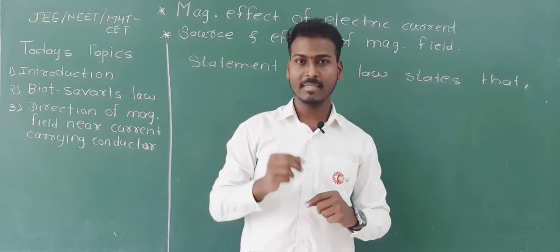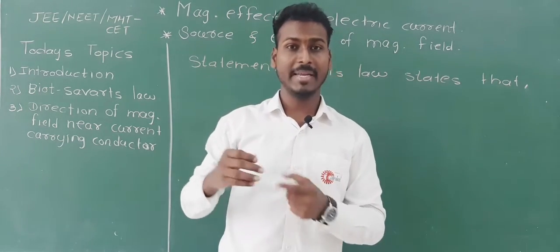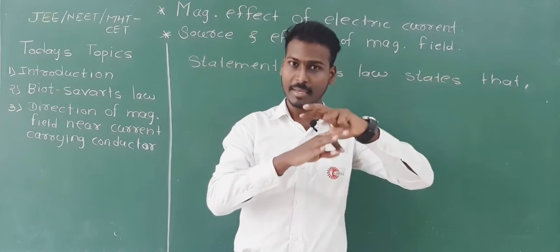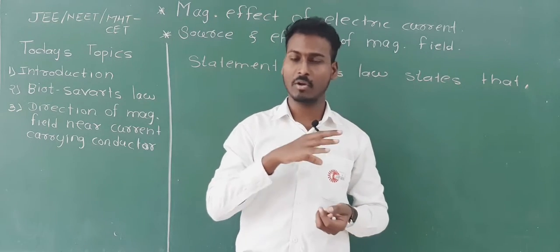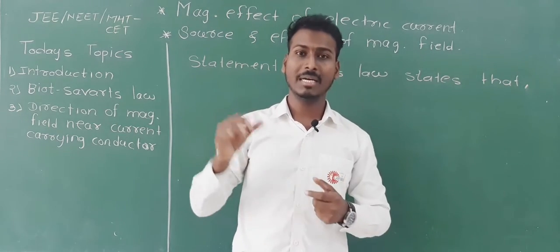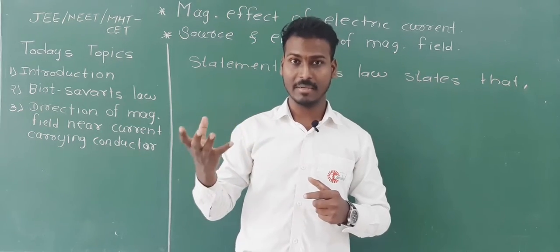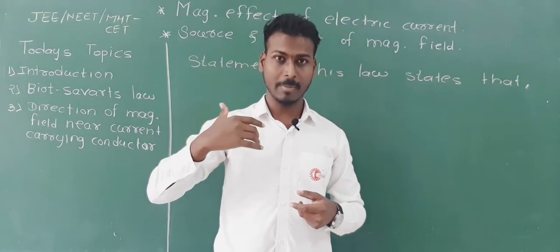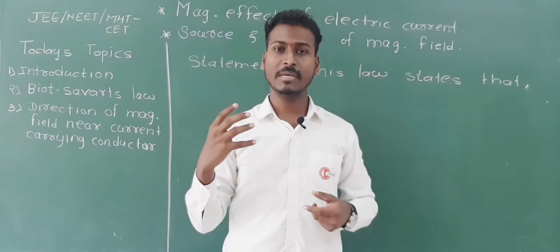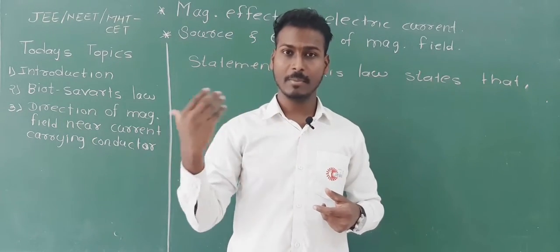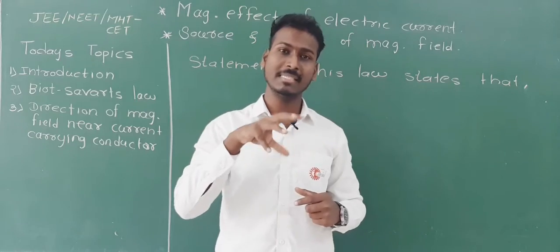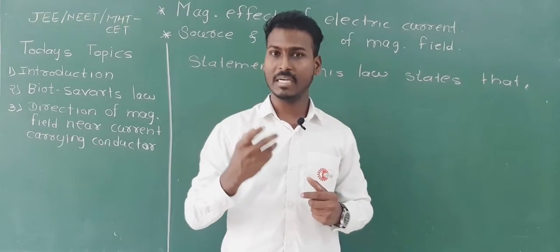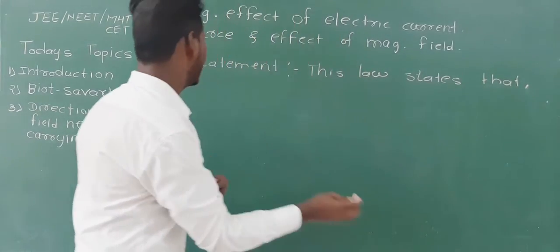It gives us the magnitude of magnetic field, and also the direction of magnetic field at any point P. Let us consider any point P or A or B near the current carrying conductor or current carrying wire. As per the introduction I have told you that when current is passing through the wire or conductor, there must be a magnetic field generated around the conductor. If the point is inside that magnetic field, then how much magnetic field it feels is given by Biot-Savart's law.